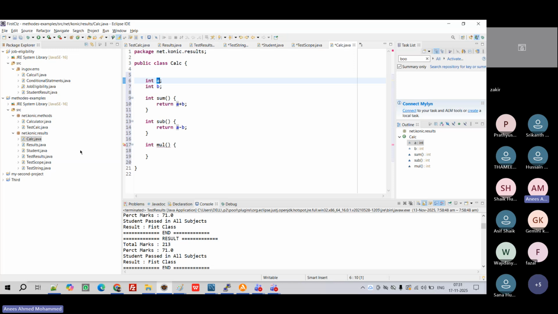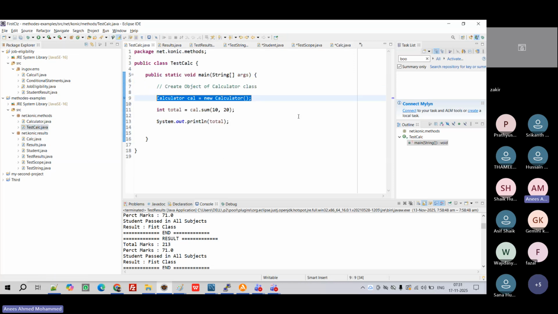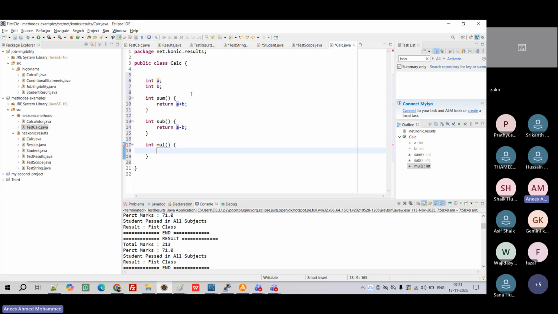Previously, if I am defining total, what is the color? Gray. When you come back, what is the color here? Blue. There is a difference. I will discuss it later. I want you to remember these colors. This blue is properties. If it is not blue, it's not a property. We'll discuss in detail.